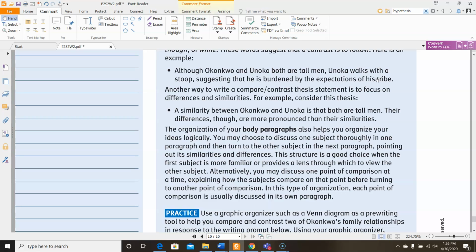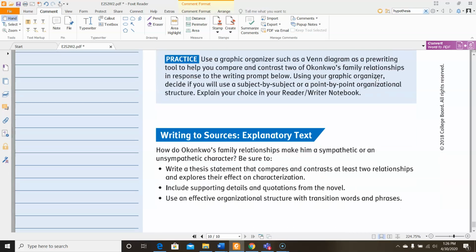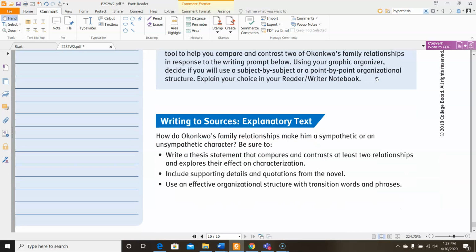In order to practice, we're going to use a graphic organizer such as a Venn diagram as a pre-writing tool to help you compare and contrast two of Okonkwo's family relationships in response to the writing prompt below. Using your graphic organizer, decide if you will use a subject-by-subject or a point-by-point organizational structure. Explain your choice, not in your reader writer notebook, but you can put it here in the notes section.